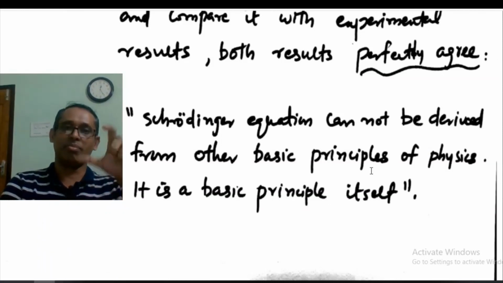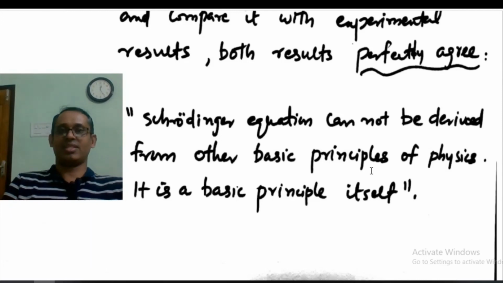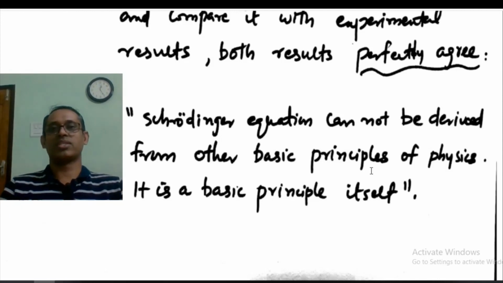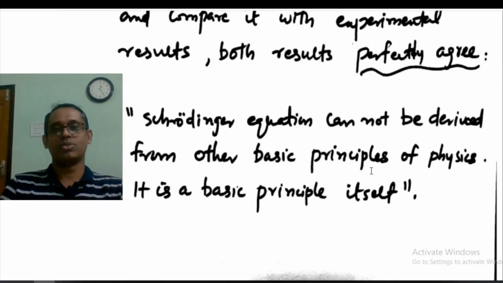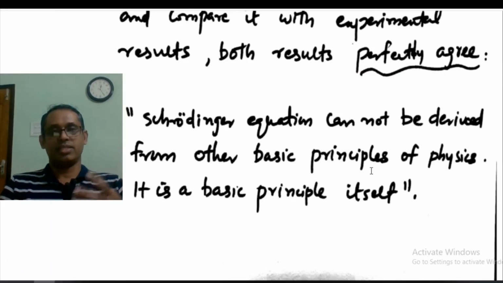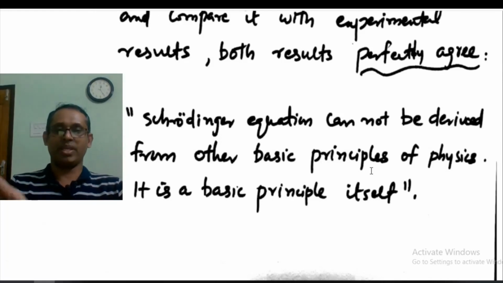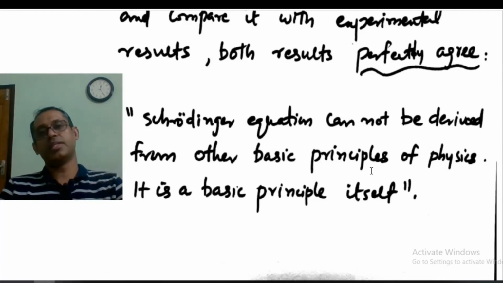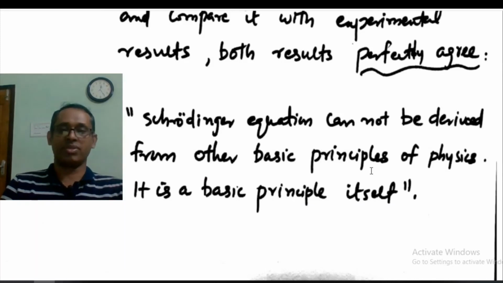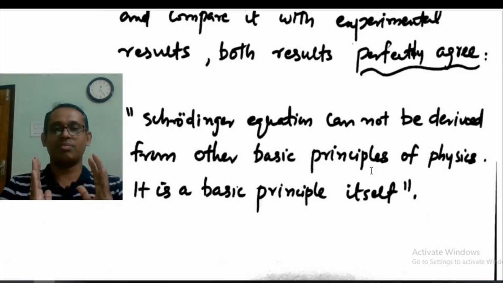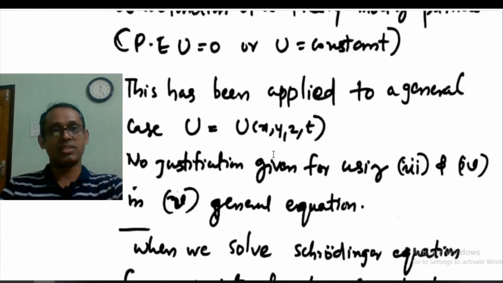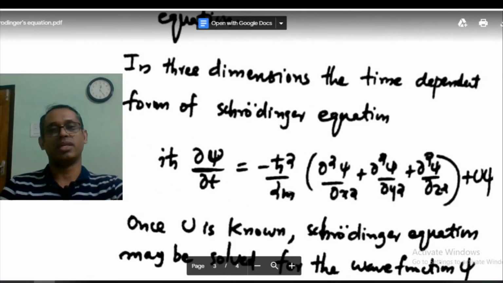Just like Newton's law of gravitation, there is a force of attraction between two bodies, that's a basic principle. Just like that, the Schrödinger equation cannot be derived from other basic principles of physics. It is a basic principle itself. So that validates the Schrödinger equation that we obtained here.